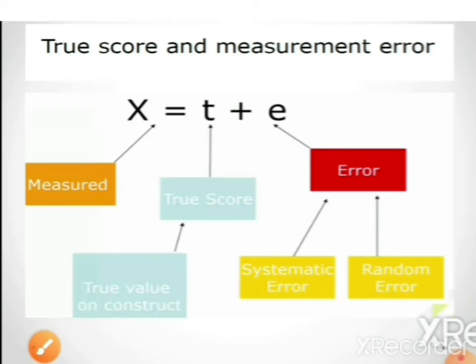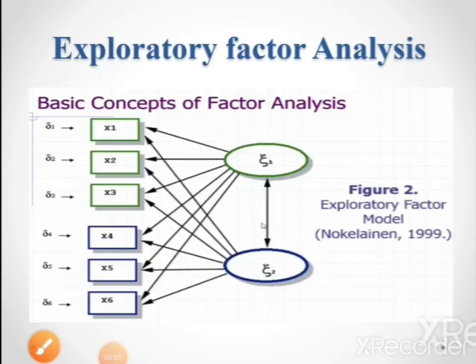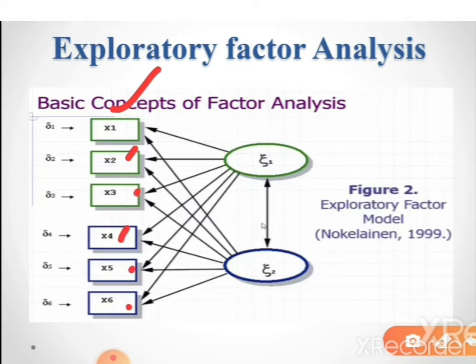Next, factor analysis. We basically use two types of factor analysis. One is exploratory factor analysis. Here, suppose we have six variables: x1, x2, x3, x4, x5 and x6. x1 to x3 are one type of variables forming one group, coming from one type of group, and x4 to x6 are another group, and zeta1 and zeta2 are two latent variables.